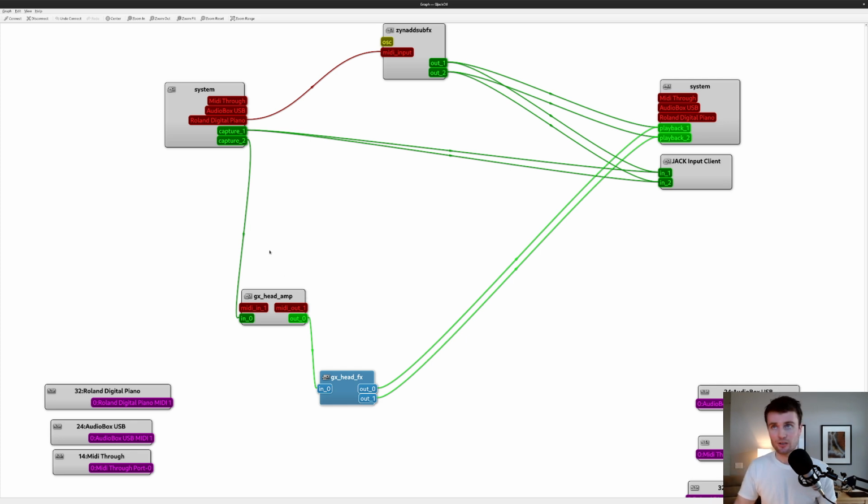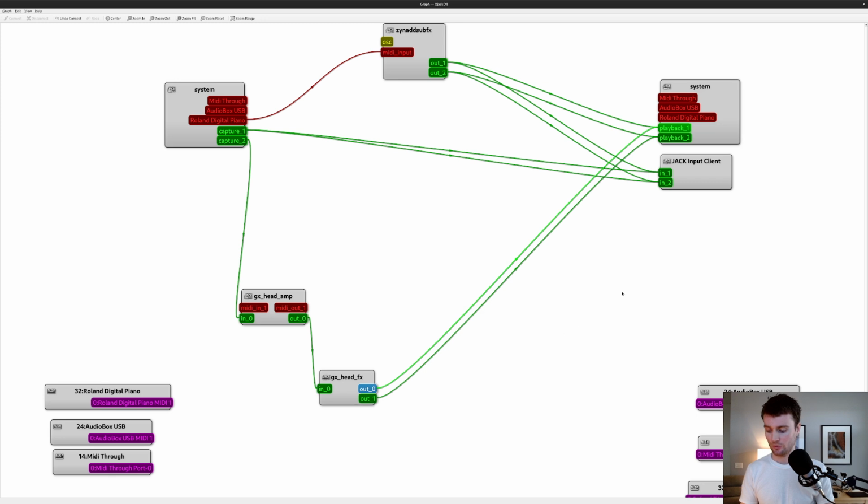We don't need to talk too much about the inner workings of Guitarix right now to see that what I have done is connected capture 2 of my audio box USB, to which my guitar is plugged in, to the input of the Guitarix amp head. The output of the head goes into the input of the Guitarix effects, and then the left and right output go to the left and right playback of the system. So I will hear it on my speakers. But you won't hear it just yet because it is not connected to the Jack input client of OBS. So I will do that right now.